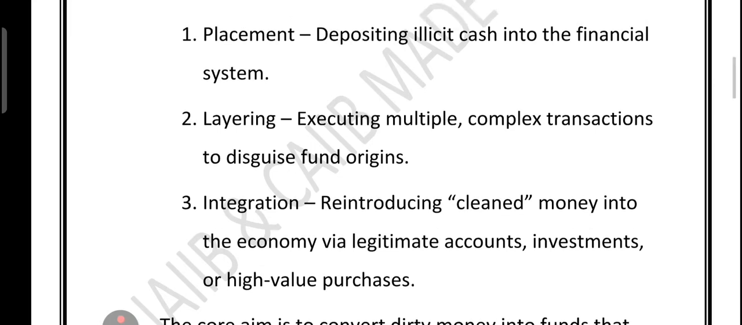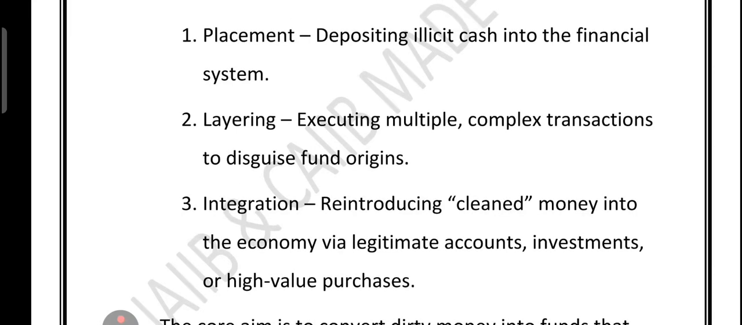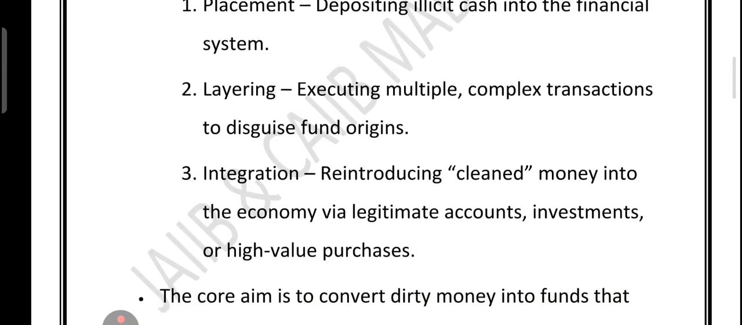So three stages I told you: placement stage, layering stage, integration stage. Placement means putting dirty cash into the financial system. Layering means moving it through complicated transactions. And integration means bringing the now clean looking money back into the economy through legitimate accounts. So at the end of the day, the goal is simple: to turn illegal money into money that looks legal, so that it can move freely without raising suspicion.